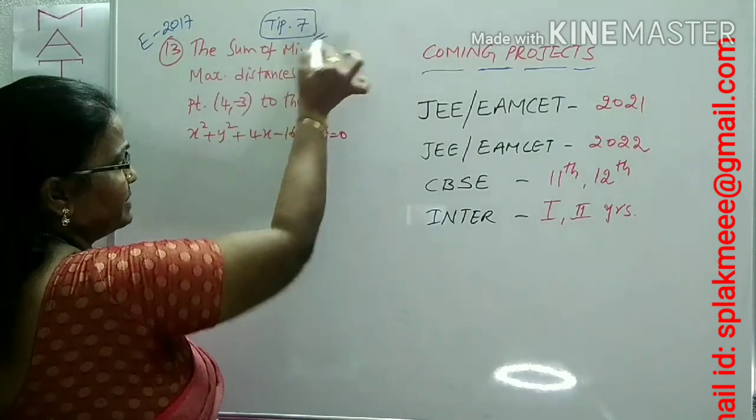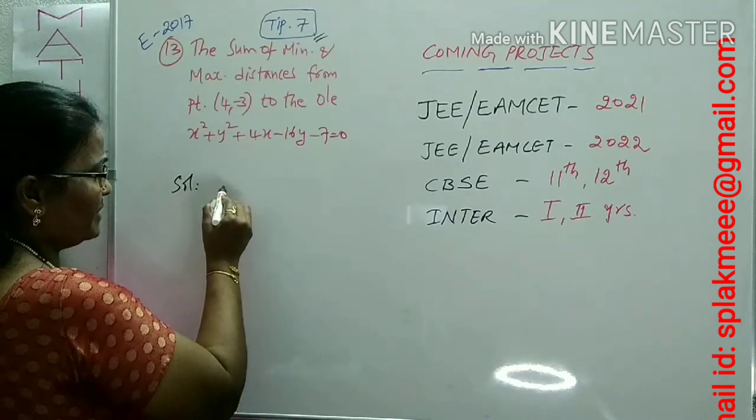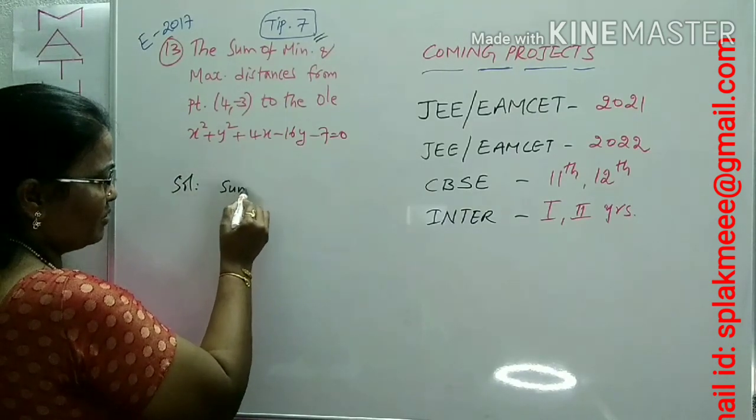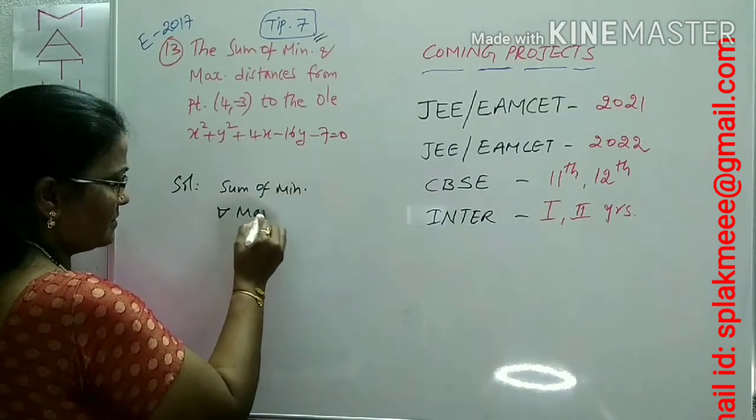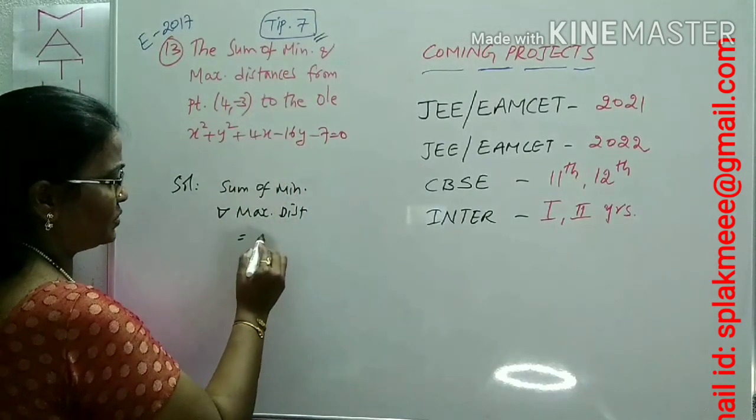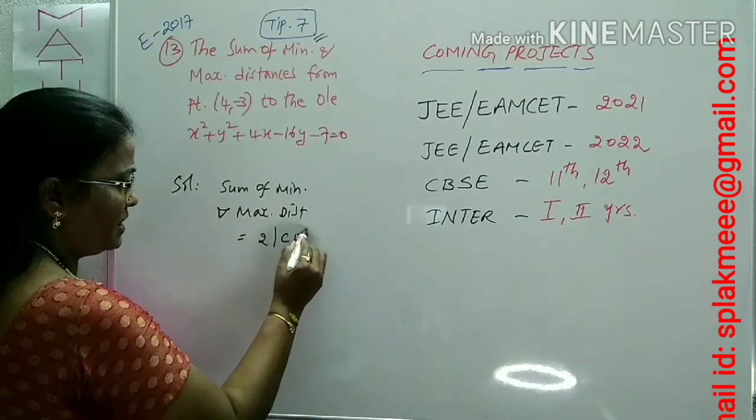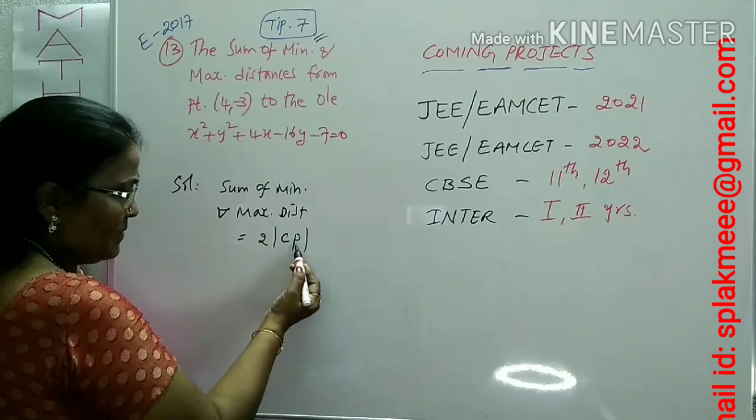We can use tip number 7. What is that? For this solution, you have to use tip number 7, for the sum of minimum and maximum distances. What is the tip? Tip number 7 is 2 mod CP. What is the meaning of CP? The distance between the center and the point.